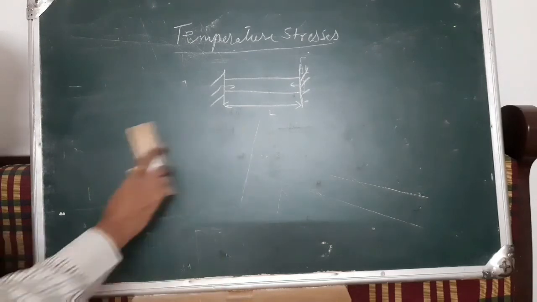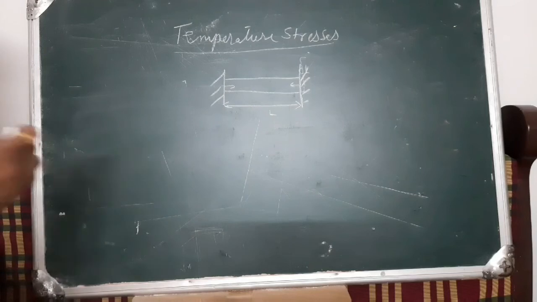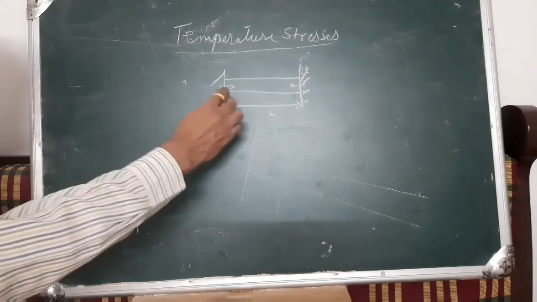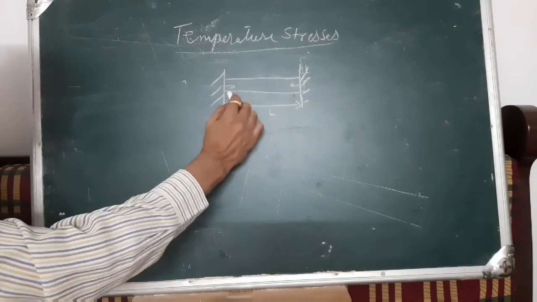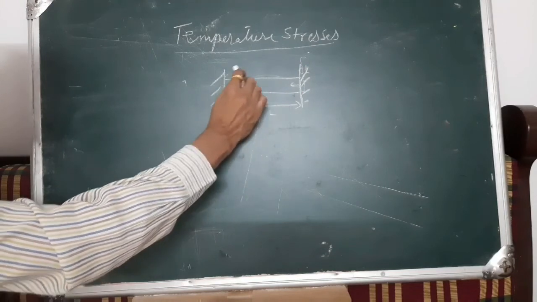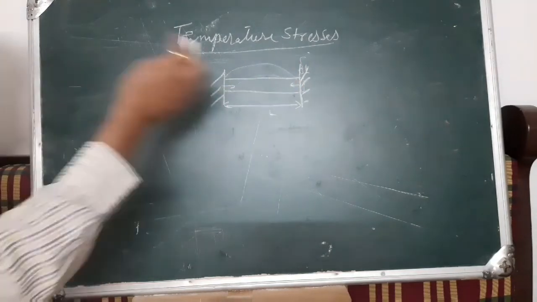So we should know why we are going for this, because many times when a component is mounted on a product, that is a machine, we see that there is a temperature rise in every component, and that temperature rise should not cause any deformation. Now if you go on heating, in this case what will happen? In that case the bar may deform like this. There will be a slight deformation in the bar because the restriction is more.